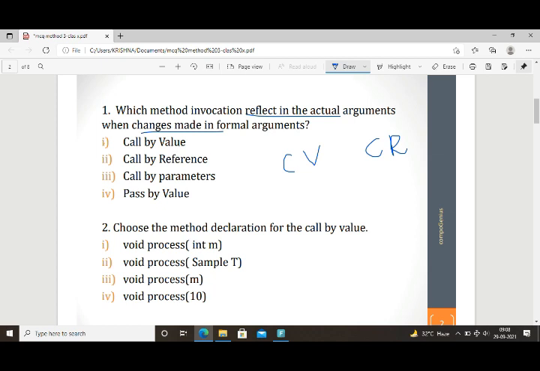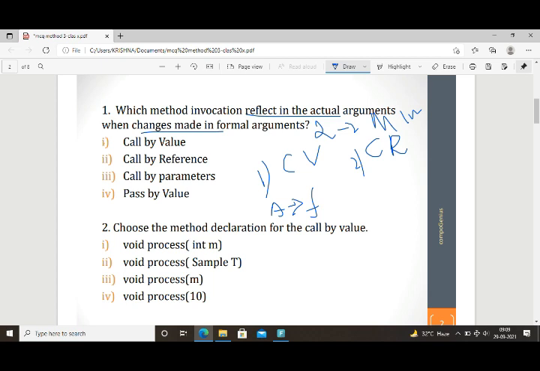There are two types of method invocation. Method invocation means method calling. The first one is call by value, the second one is call by reference. Call by value means in this method the actual arguments are passed to the formal arguments, copied to the formal arguments, and the method works with them as needed.